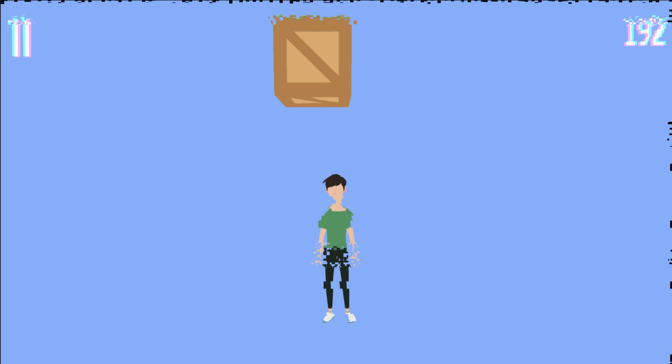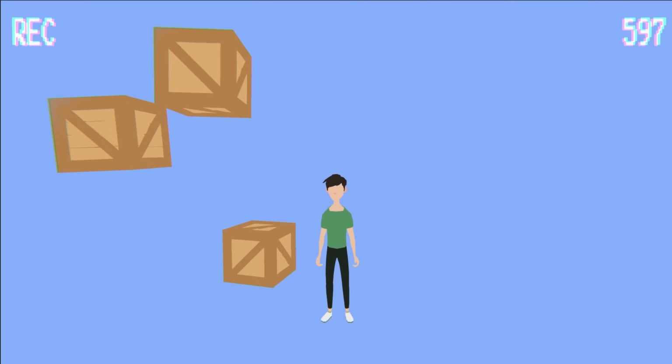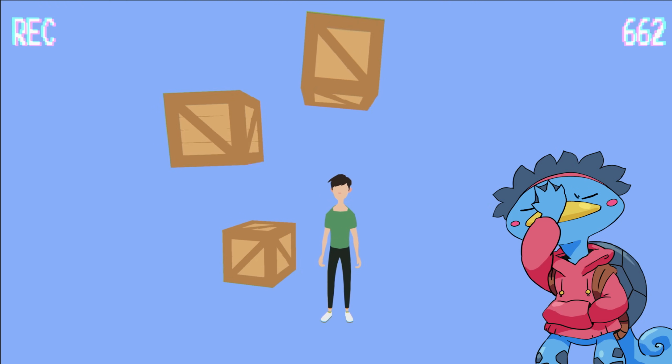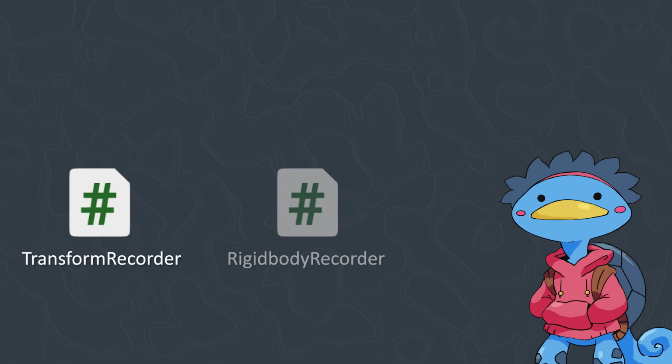However, when we stop the game while a dynamic object is launched into the air and then resume the game, it looks like physical properties of the object, such as the momentum, aren't restored. Which makes sense, because we need to record what's happening inside rigid body components also. So we're going to make a rigid body recorder, right? To go along our transform recorder.